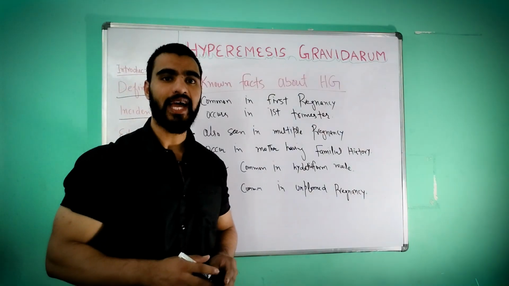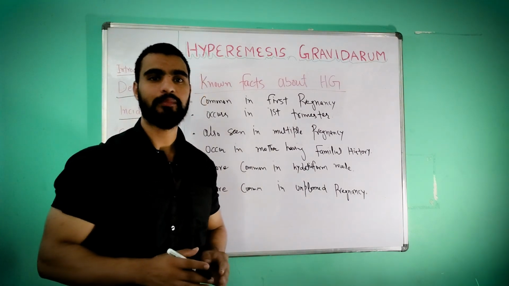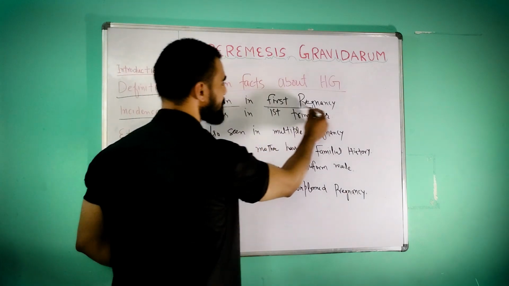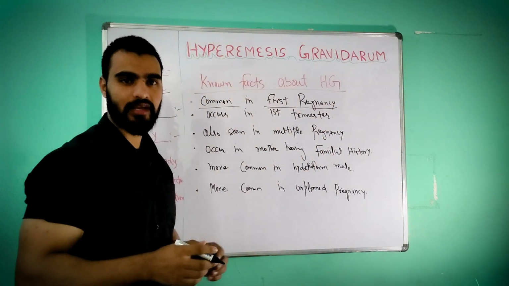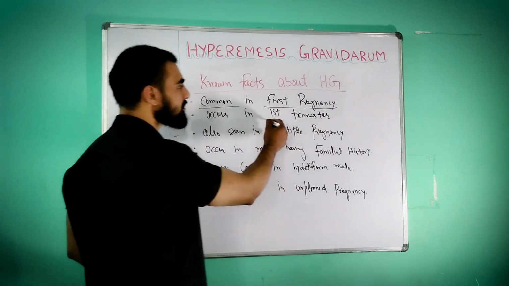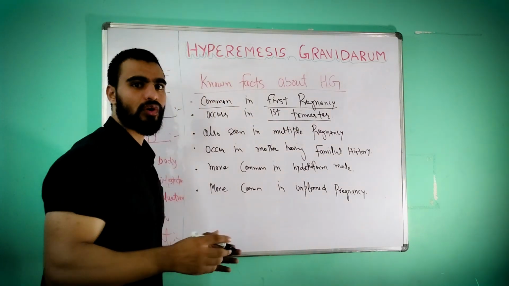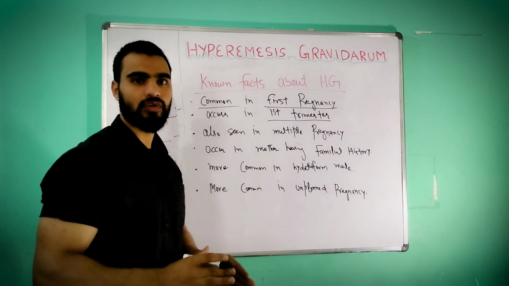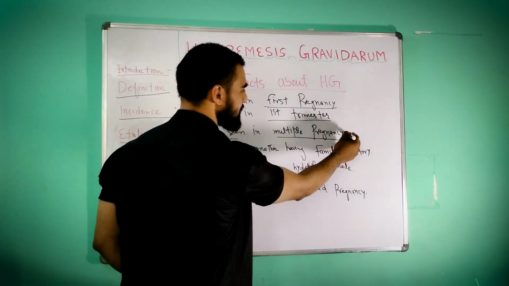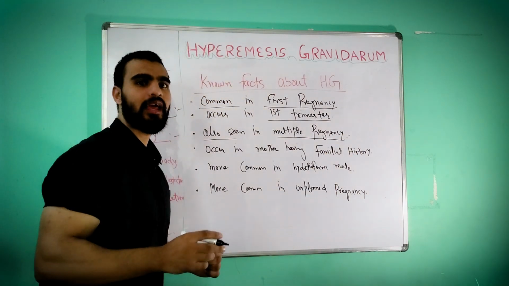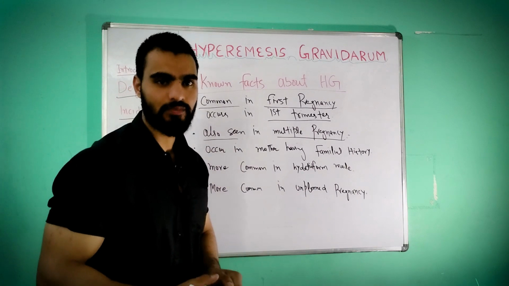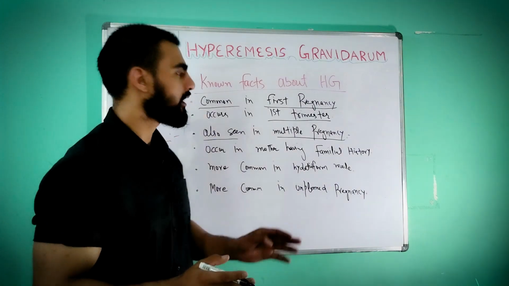So, known facts about hyperemesis gravidarum. First one, it is common in first pregnancy. Second, it occurs in the first trimester, so it occurs in the first 3 months of pregnancy. Third, it is also seen in multiple pregnancy. Multiple pregnancy means that if more than one fetus is present in the woman's uterus, in that case also it is common.